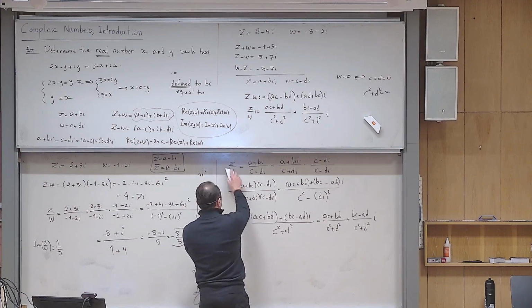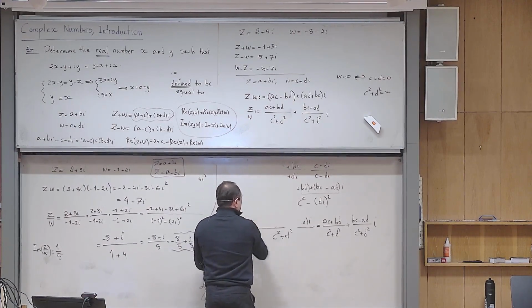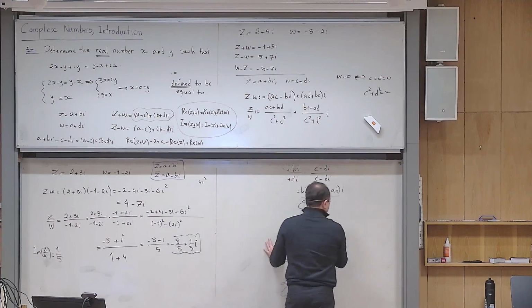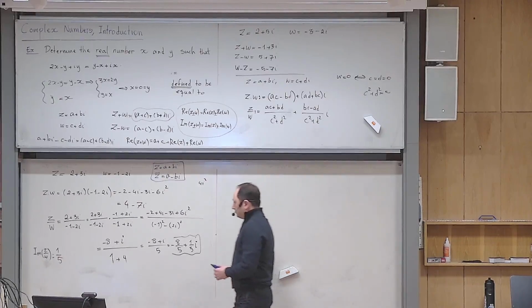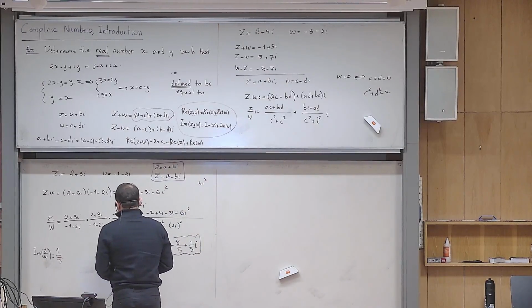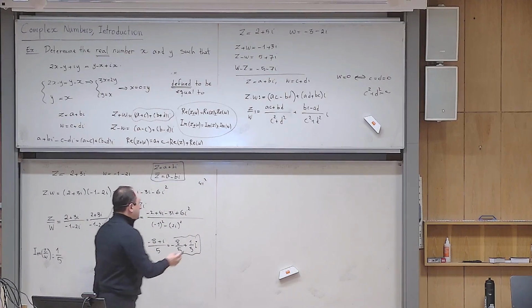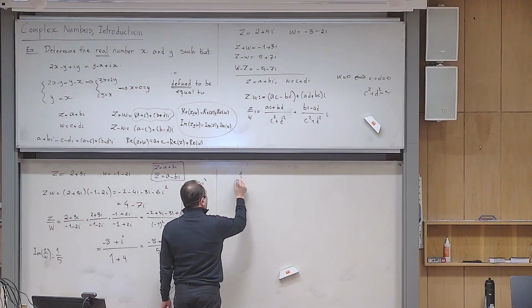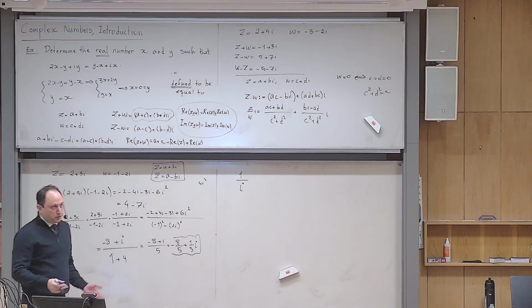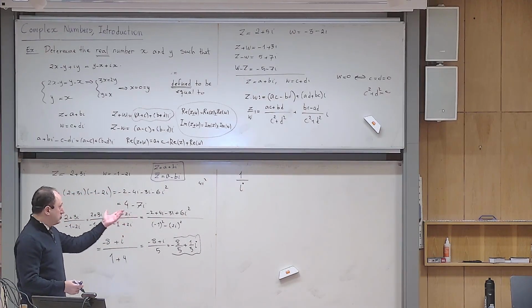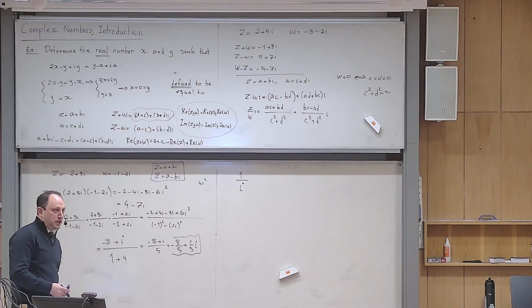So let us continue a little bit. So what do you think? Is 1 over i a standard form? No, because it seems to be a complex number, but it is not written in the standard form. Now we want to write it in the standard form. How should I do that?